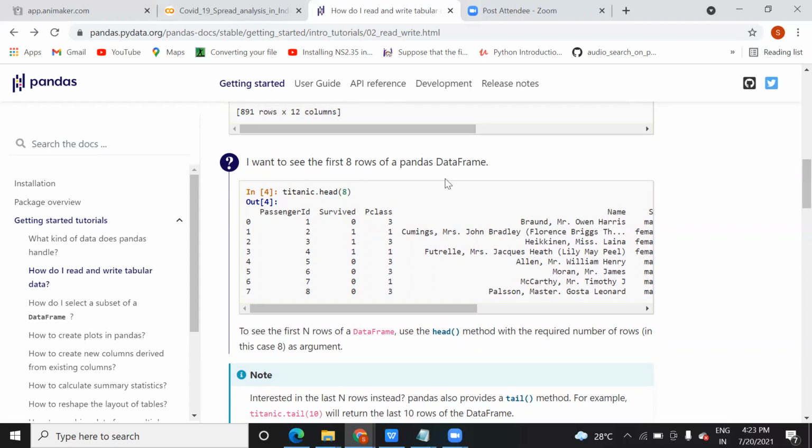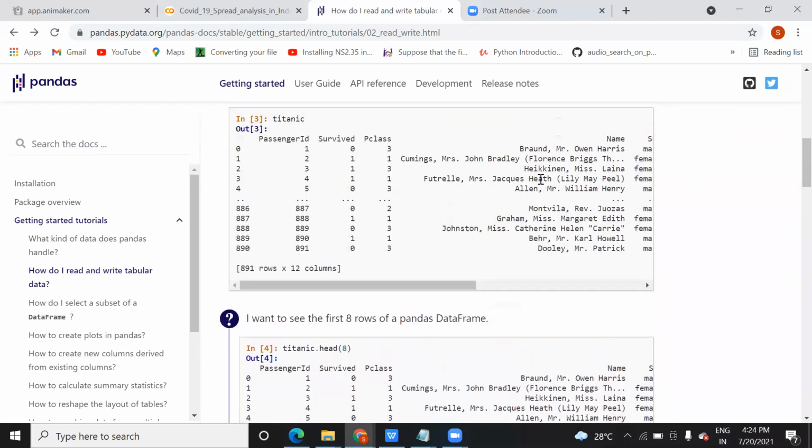What if we did not pass the head or tail also? That we just write Titanic. Okay, if you do not pass, then it will show you the whole record, but it will lapse the records in between. Means you can see here, if I use only this variable, then it will show you the first starting records, then in between it will lapse, and then it will show you the remaining ones.